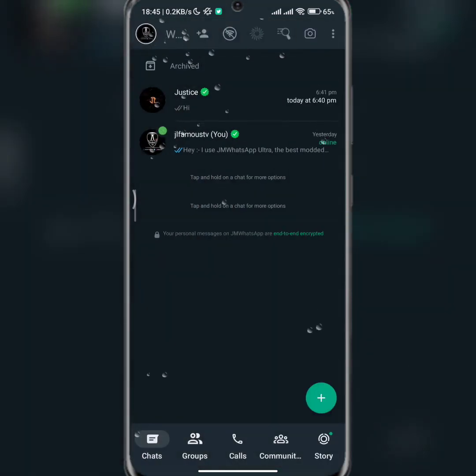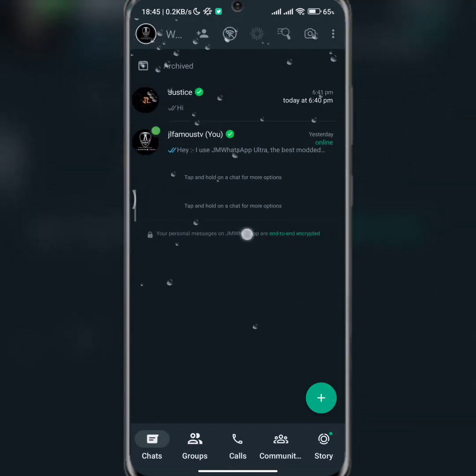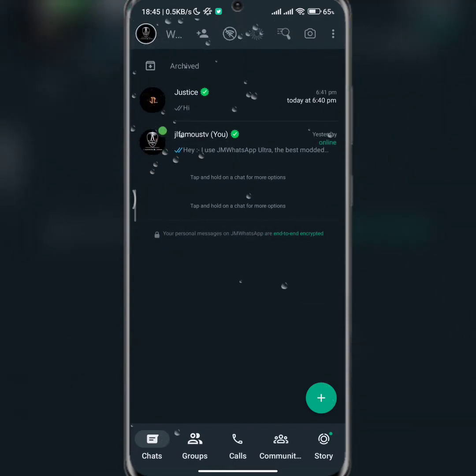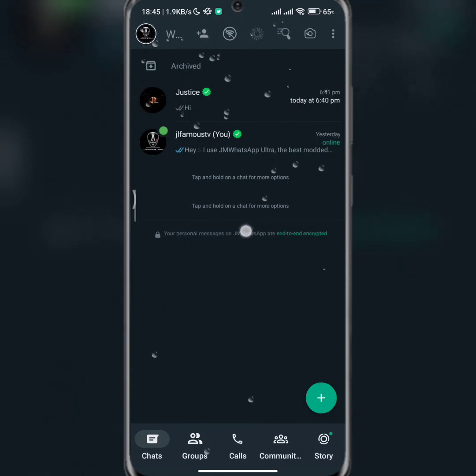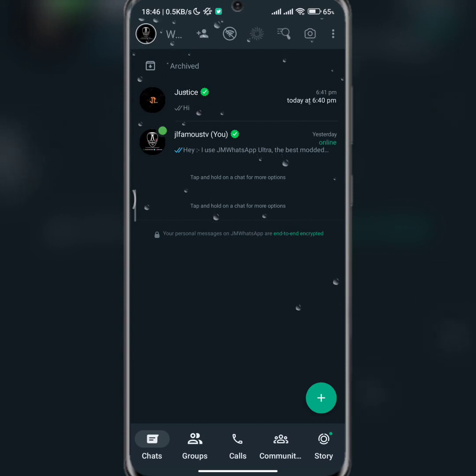All right, so as you can see, for those of you that are still scared and asking whether it's end-to-end encrypted, you can see here that your personal messages on GM WhatsApp are end-to-end encrypted. So everything you are doing on the app is secured. You are free to do whatever you want, they are secure, they are encrypted. In fact, I designed something whereby you will be able to send encrypted messages. You can encrypt and then you can decrypt.